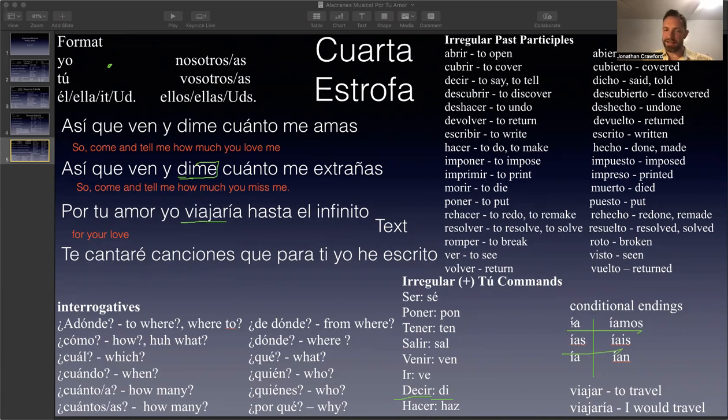So el potencial simple has the ía. In English, it's would, okay? Would. Here's the thing with would, and this confuses people because in English, we also use would for the past tense.